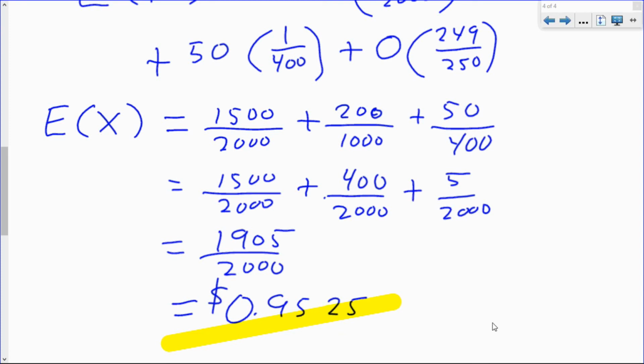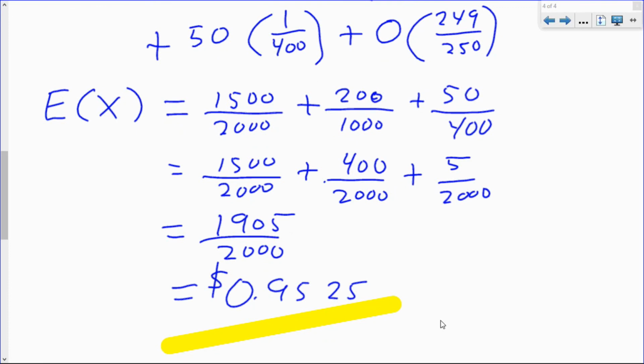So in a way, that's kind of like talking about the value of your ticket. Your ticket's worth about 95 cents, your $5 ticket. That's the average winnings for each ticket. In total, each ticket is a little over 95 cents.